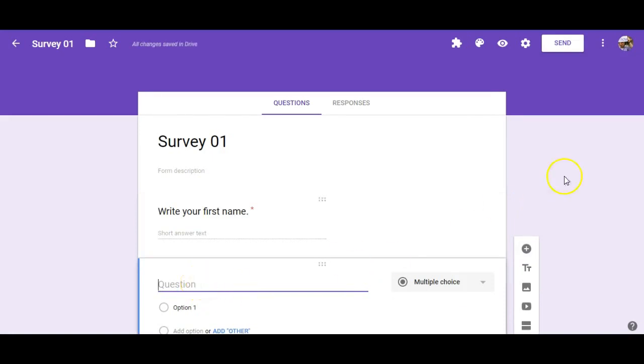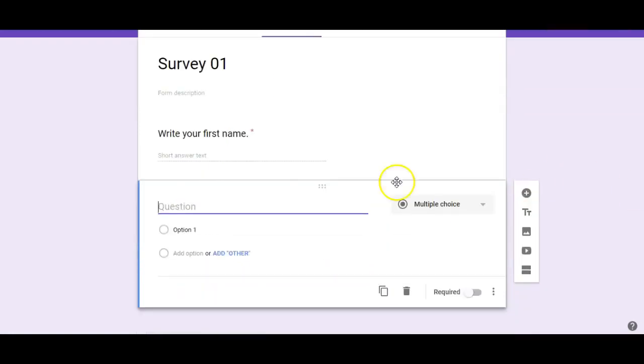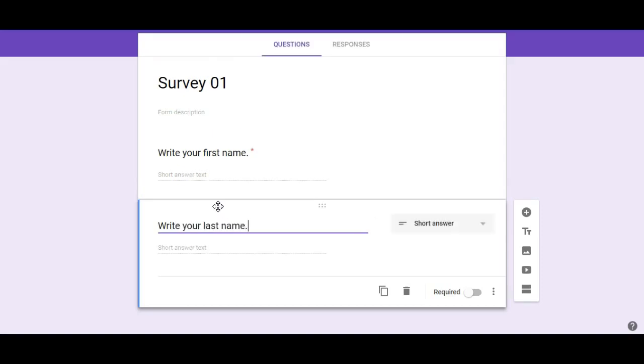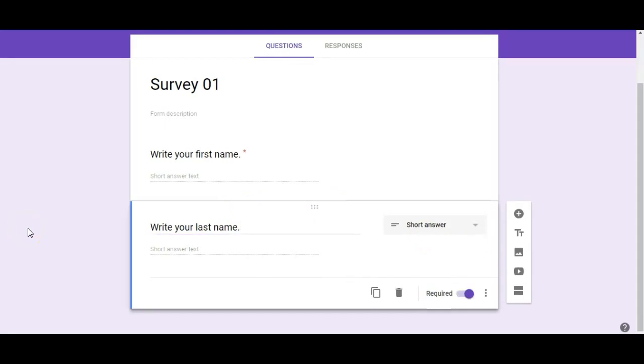And it brings me to this next item here. And you'll never guess what I'm going to write. All right, I'll give you a clue. Write your last name. There it is. Write your last name. Okay, so we have in our survey 2 questions: write your first name and write your last name. By the way, there's a reason I have these as 2 separate questions, and I can show you that later.